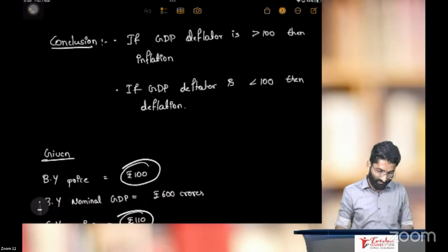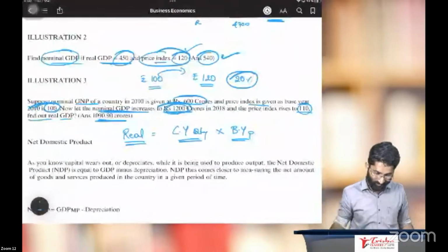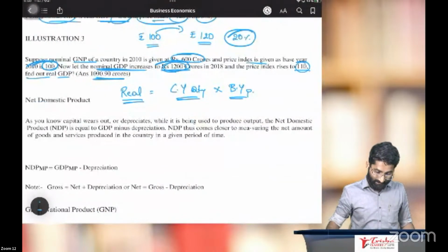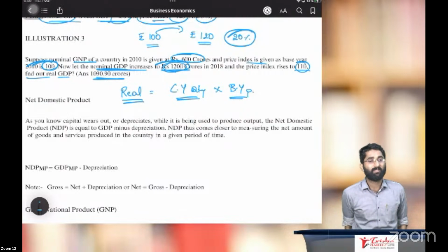Okay. This is about one point here. So that was about gross domestic product.